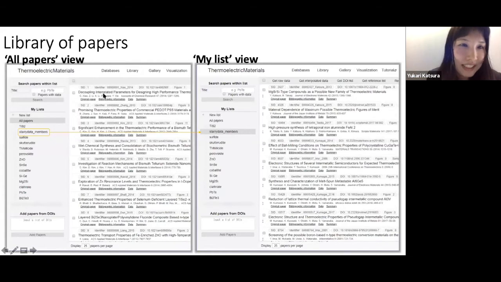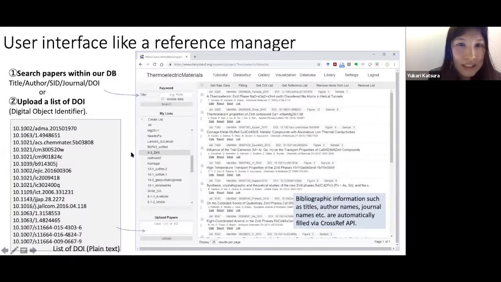Then we see lists of papers. Firstly, you come to the all papers list. You have the list of papers, and you can make your own list of papers. It's like a folder, and you have the sets of your favorite papers. This is how you make your list of papers.